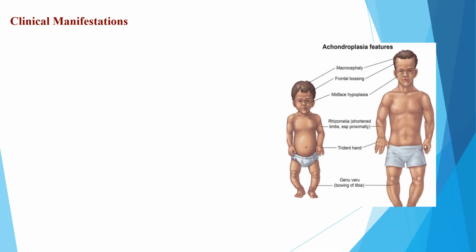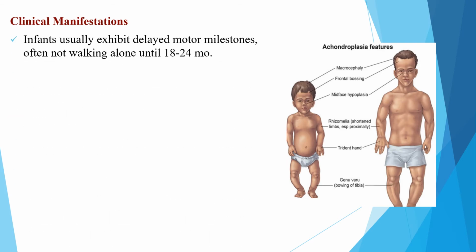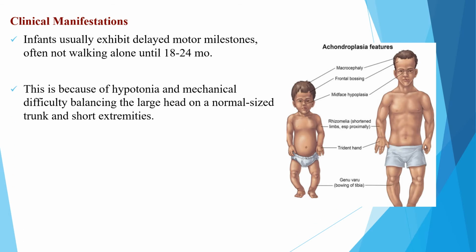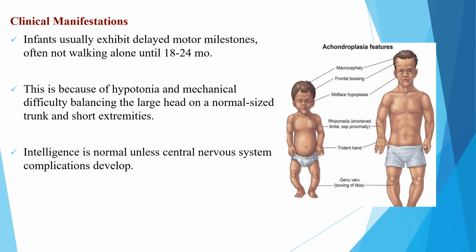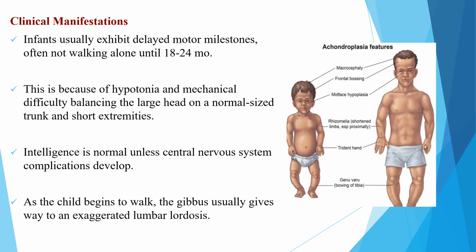As for the clinical manifestation of achondroplasia, infants usually exhibit delayed motor milestones, often not walking until about 2 years of age, because of hypotonia and mechanical difficulty balancing the large head on a normal sized trunk and the short extremities. Intelligence is normal unless CNS complications develop. As the child begins to walk, the gibbus usually gives way to an exaggerated lumbar lordosis. As you see in the image, there are macrocephaly, frontal bossing, mid-face hypoplasia, rhizomelia or shortened limbs, especially proximal ones, trident hand, and bowing of the tibia.